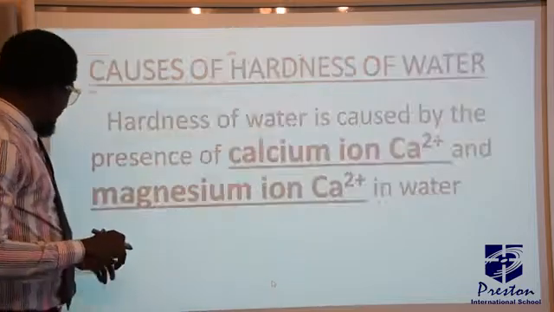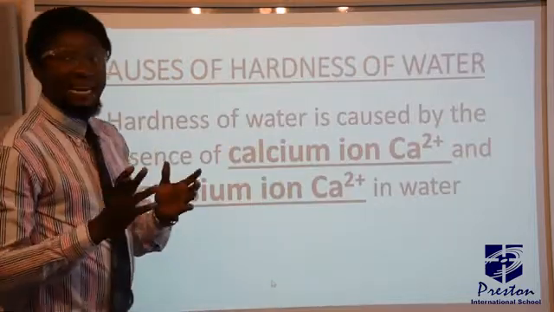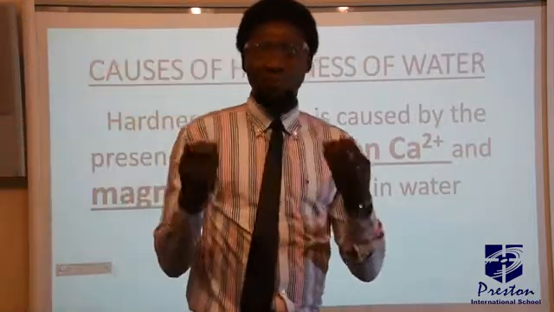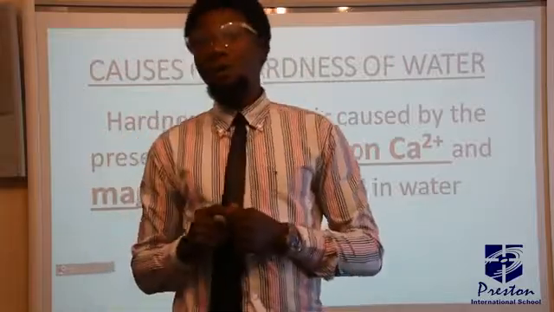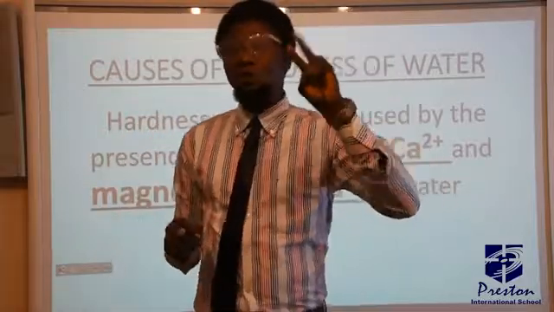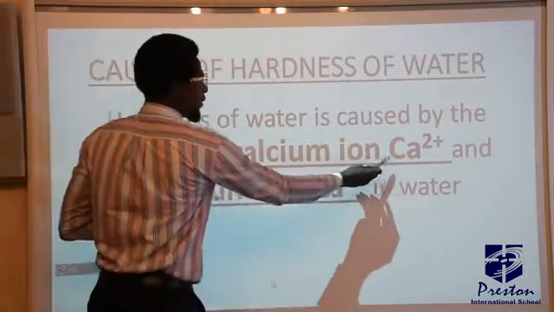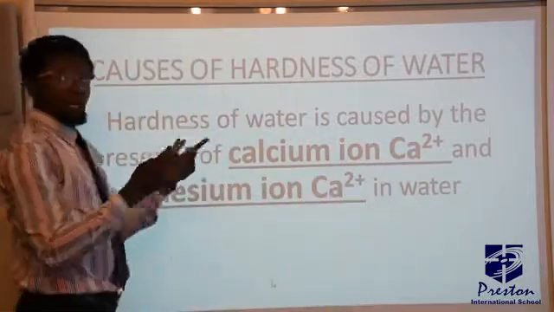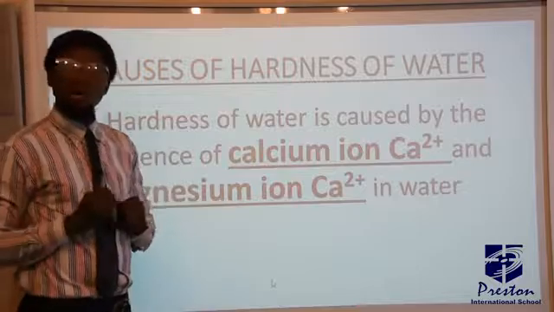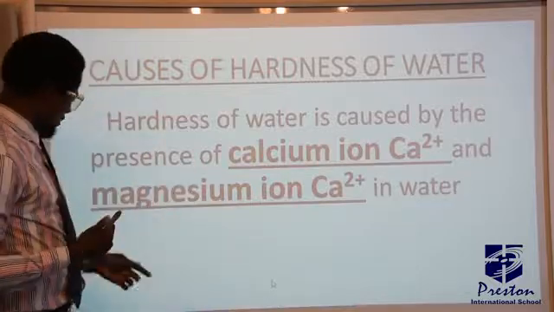All right? Now, what are the causes of hardness in water? What is that thing that is responsible for hardness in water? There are two major ions causing hardness in water. The first one is calcium ion and the second is magnesium ion. So in case you are asked to mention two ions causing hardness in water.